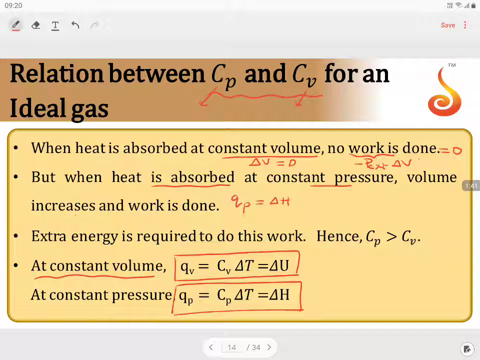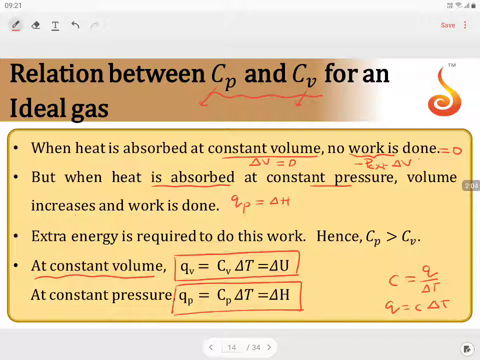We know from the heat capacity concept, C is equal to Q by delta T. So Q is equal to C into delta T. So at constant volume, Qv is Cv into delta T, and at constant pressure, Qp is Cp into delta T. So that becomes your concept.